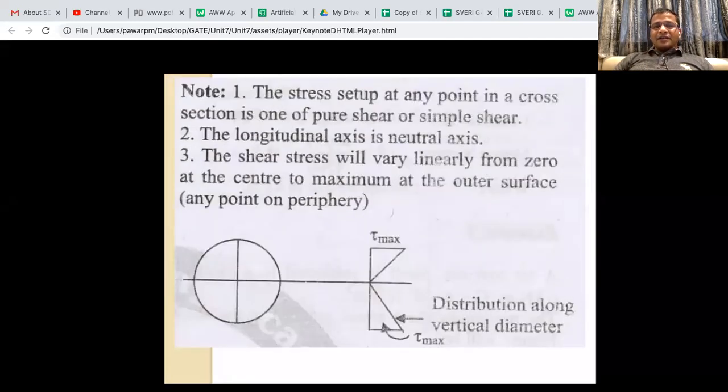Okay. Further, the stress set up at any point in the cross section is one of pure shear or simple shear. The longitudinal axis is a neutral axis. So you have to remember it is about neutral. The shear stress will vary linearly.